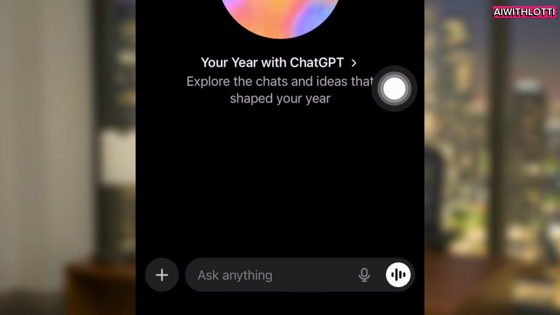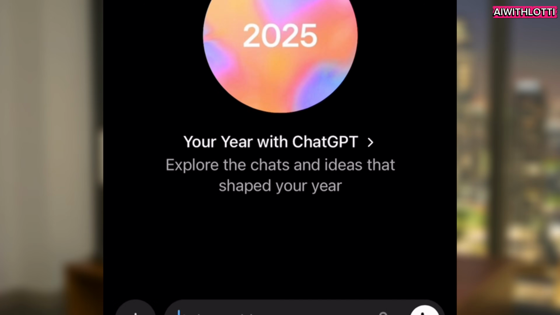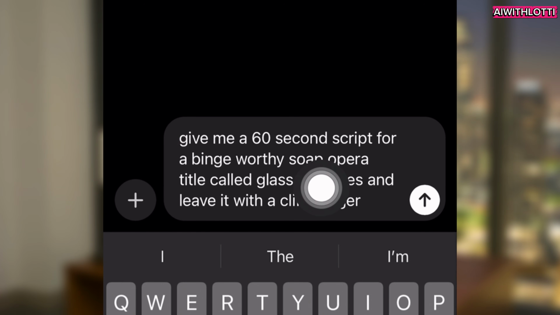This is where you're going to get your storyline, your title, and your characters. Yes, even generate them. So now you're going to paste into ChatGPT: Give me a 60-second, it could be any amount you want, script for a binge-worthy soap opera titled whatever your title is, Glass Promises, and leave it with a cliffhanger.